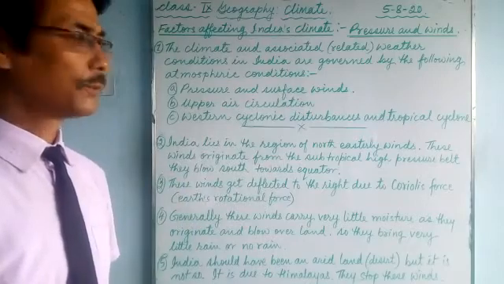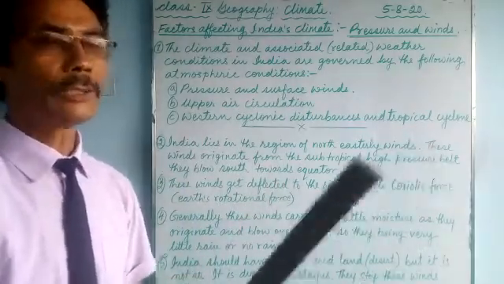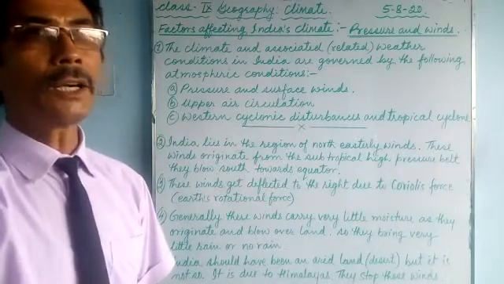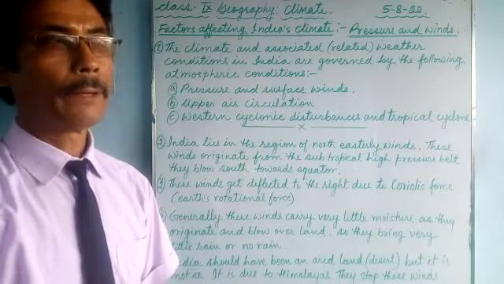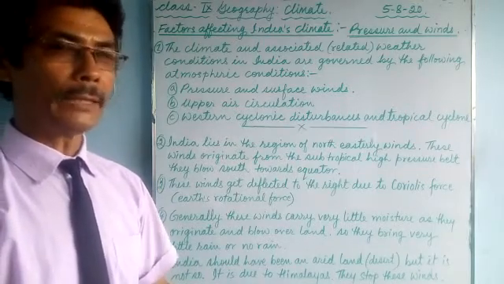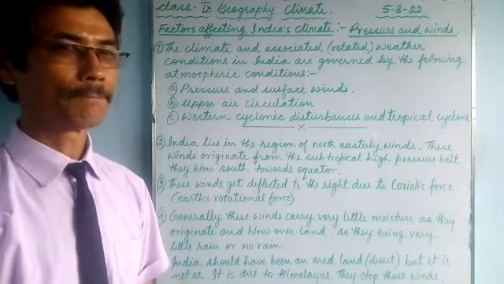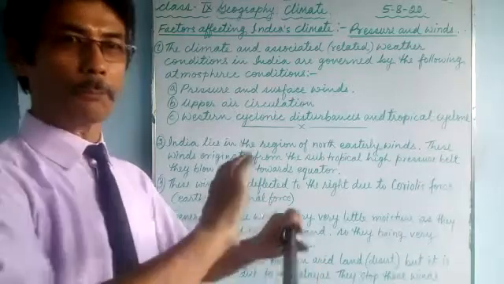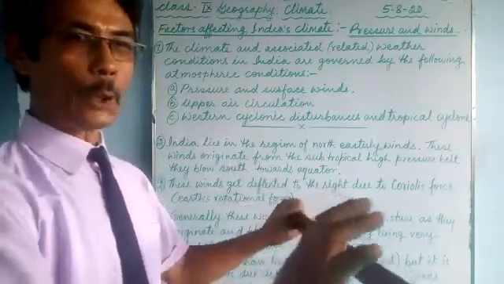Why is it so? Before going through this northeasterly wind, we know that the earth does not receive an equal amount of heat and light. The equatorial belt receives direct sunlight and is extremely hot, and naturally there is low pressure.